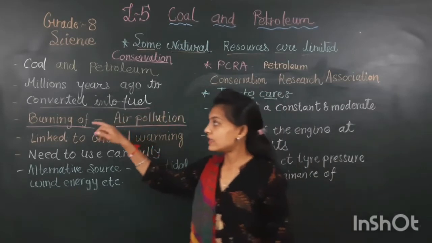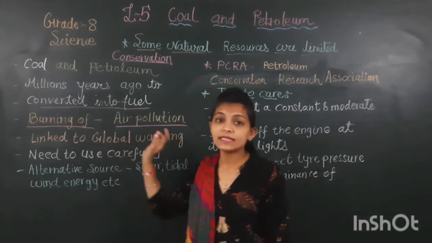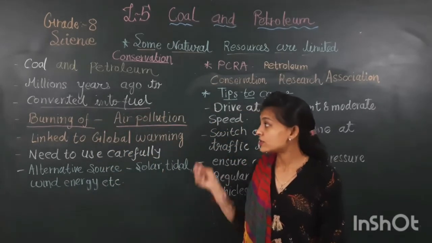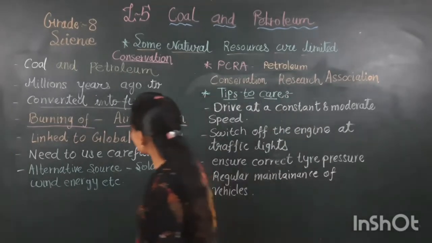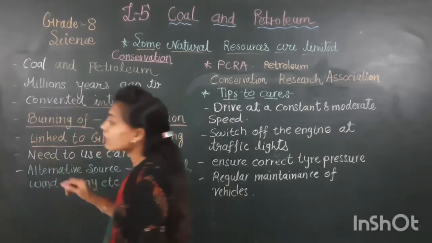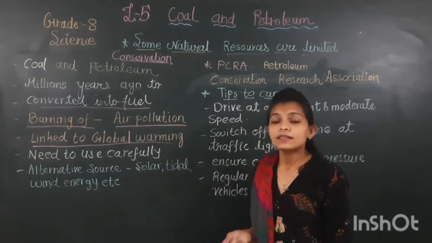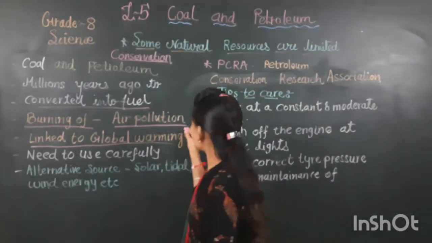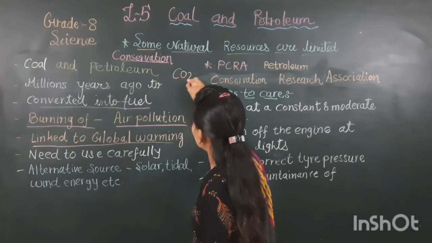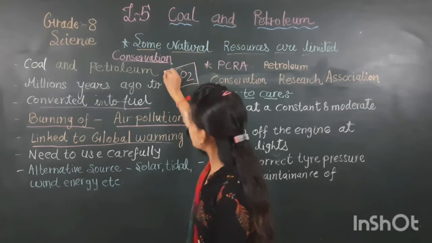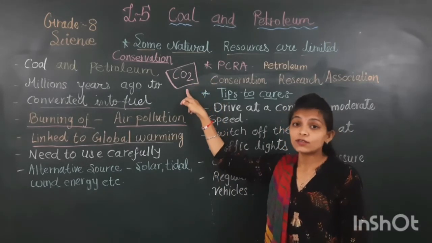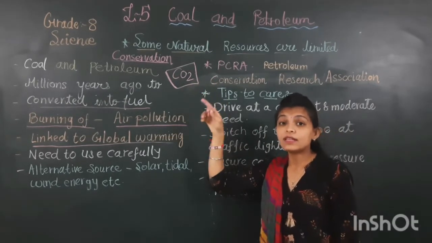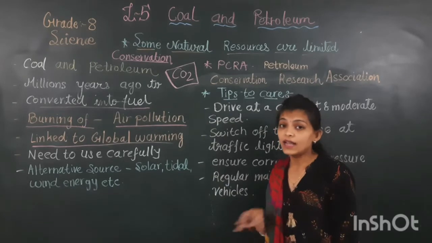When coal and petroleum are burned, they create lots of air pollution. What happens if air pollution is there? It is linked to global warming. If global warming rises, then what happens? The proportion of CO2 in the atmosphere will increase. When the proportion of CO2 increases, then what happens? The temperature becomes very high.